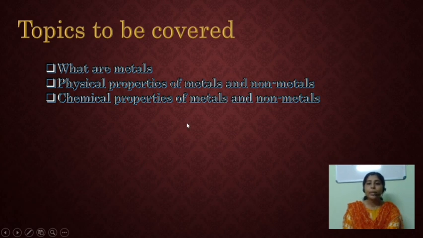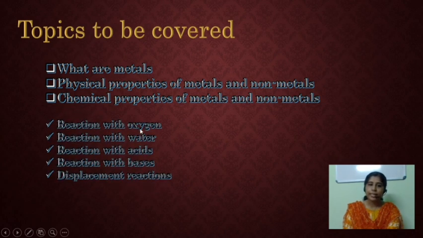The chemical properties of metals and non-metals include the reaction with oxygen. What do you mean by the reaction with oxygen? It means what happens when a metal reacts with oxygen, and what happens when a non-metal reacts with oxygen.